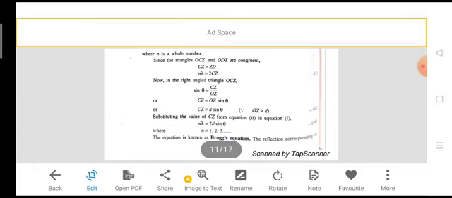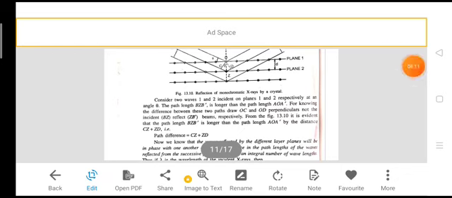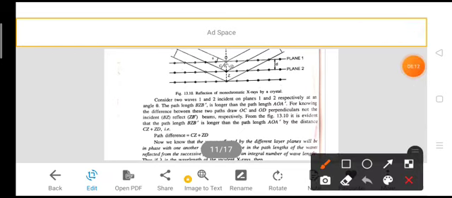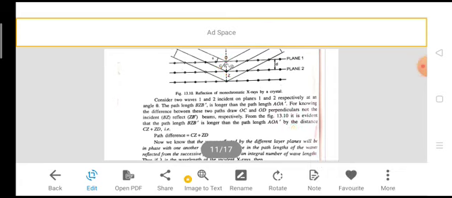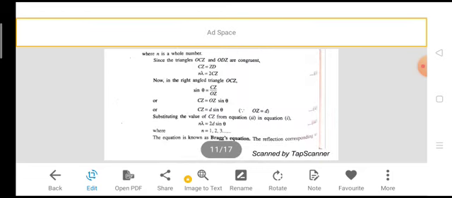Now, in the right angle triangle OCZ, sin theta is equal to CZ by OZ. So CZ is equal to OZ into sin theta. Here OZ is the interplanar distance d. Therefore CZ is equal to d sin theta. This is equation 2.